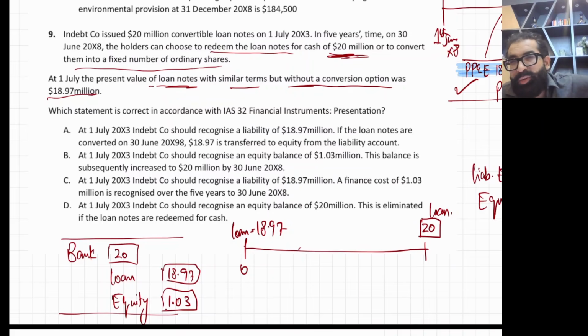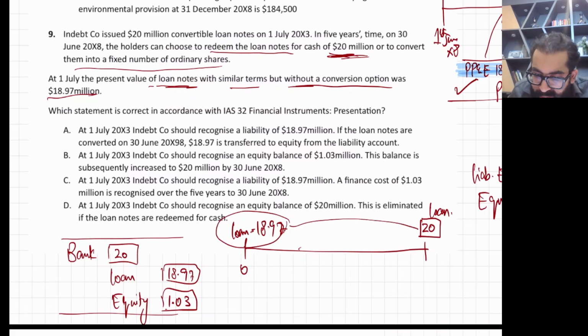Should I tell you one thing? The difference between this 18.97 and 20 million is the interest expense amount, which will be booked gradually over 5 years. This 1.03 will be booked over 5 years. Then on the last day, the loan will touch exactly 20 million. In the end, you have the option to pay cash, and the second option is the share option.